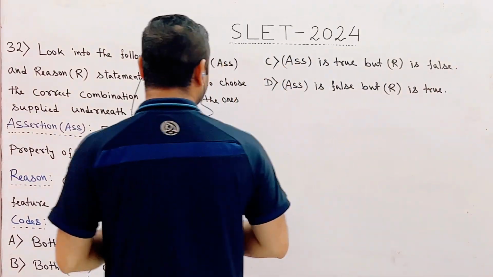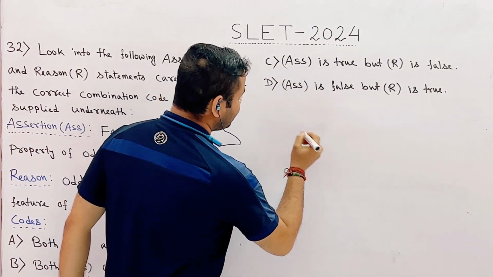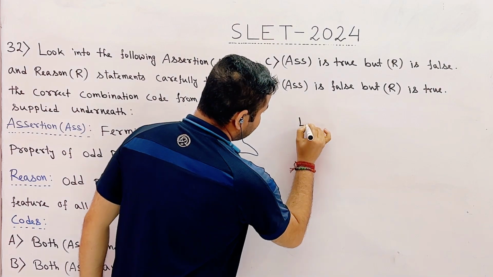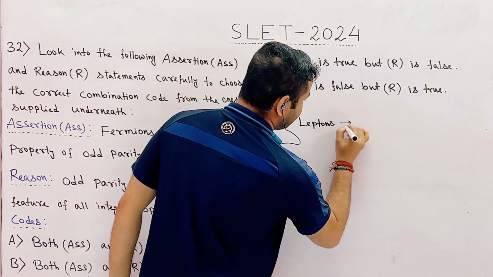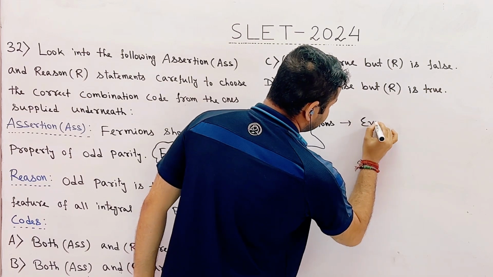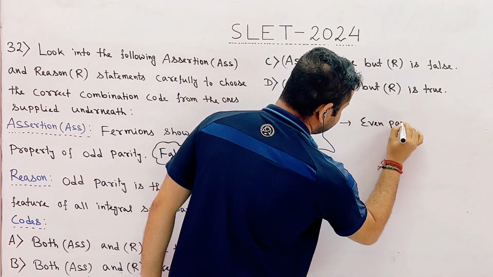Now, let me write these points. Leptons have even parity.